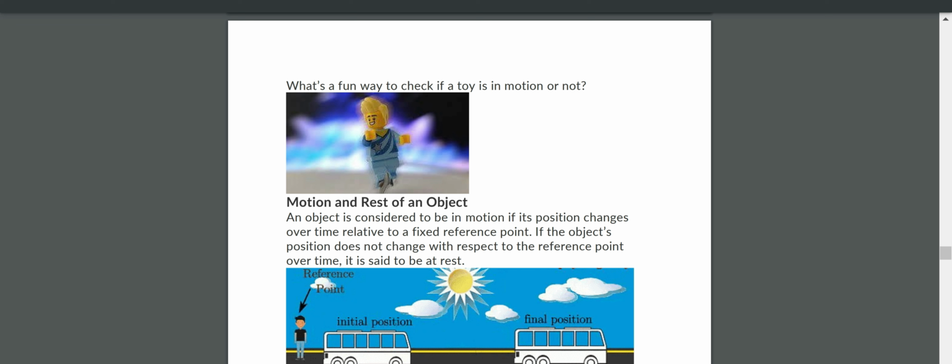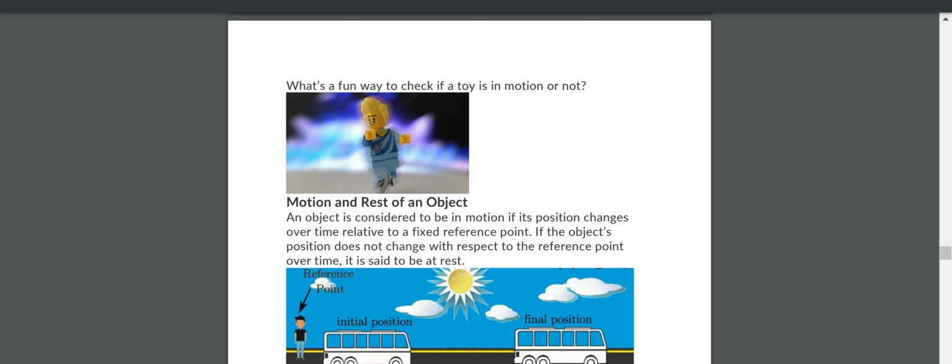Now, how do you measure the motion and rest with respect to the observer or reference? That observer we call the reference point. An object is considered to be in motion if its position changes over time relative to the fixed reference point. If the object position does not change with respect to the reference point over time, it is said to be at rest. Simply, you have to understand like this: if position is not moving with time, then the person is said to be at rest.